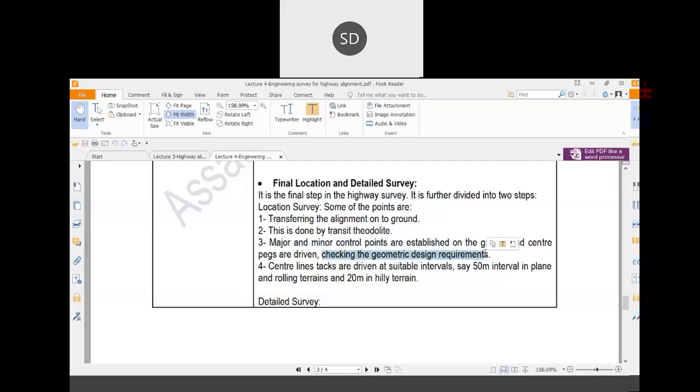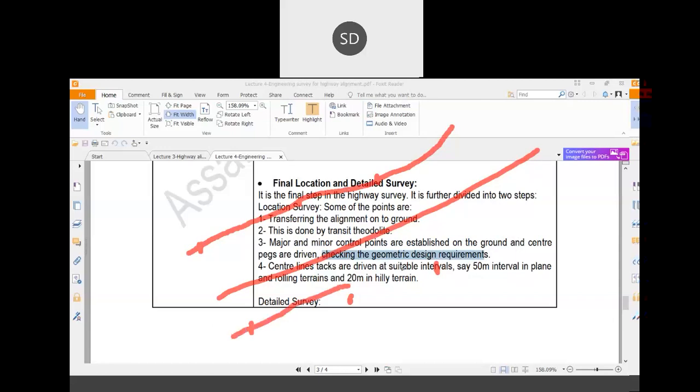So after establishing that central line, you have to insert the pegs on both sides of the alignment to mark the width and other geometric features of the road section.